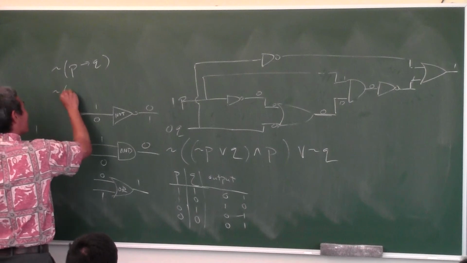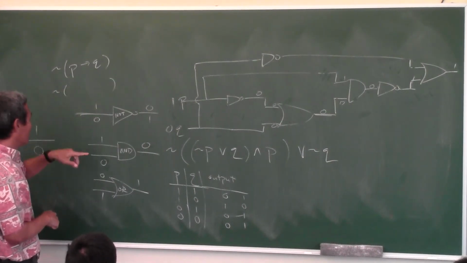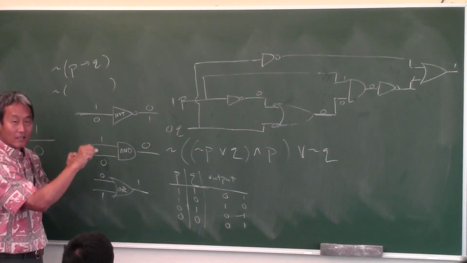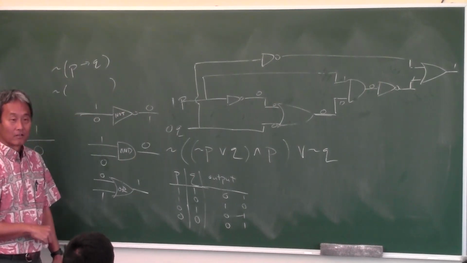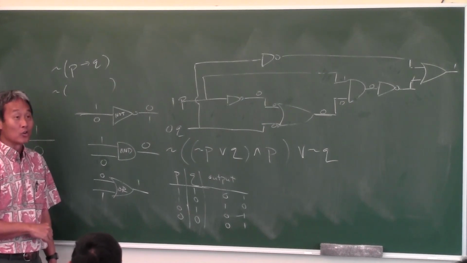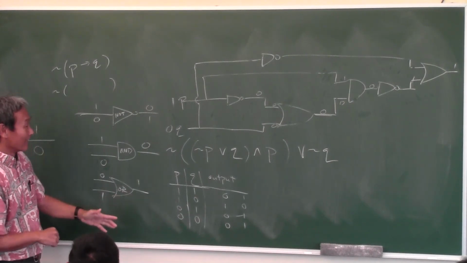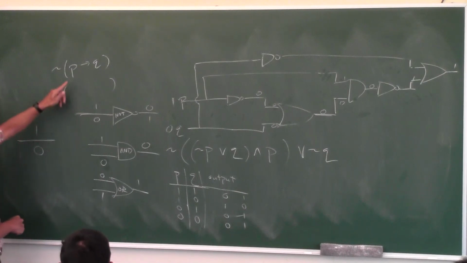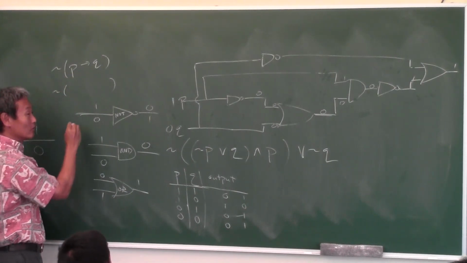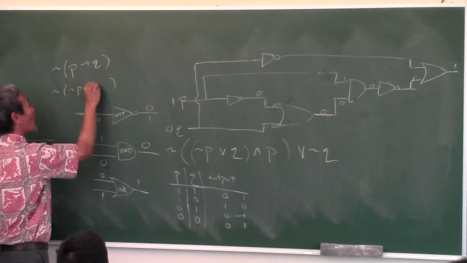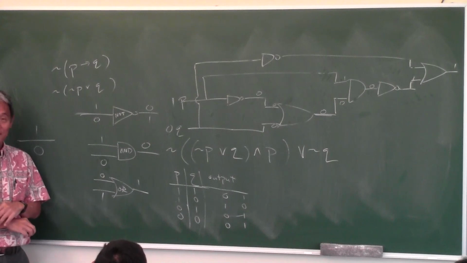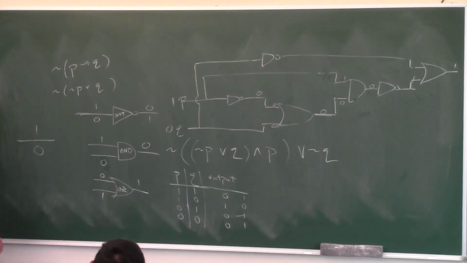But the problem is, you only have symbols for not and or. There is no symbol for conditional. So what do you do? You have to know something. What did we learn today, about 10 minutes ago? The conditional statement P implies Q is logically equivalent to not P or Q. That's what I mean. If you don't know that, then you can't do problems. And now, can you draw a network for that?